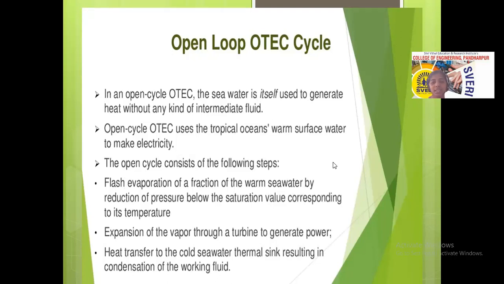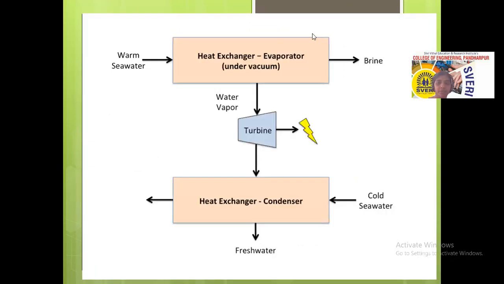In the last step, we saw that a working fluid is used. That means another type of fluid is used to rotate the turbine. But in this case, the heated water itself is used to rotate the turbine. Any other type of fluid is not used. So the open cycle OTEC uses the tropical ocean's warm surface water. I will show you directly on the diagram.